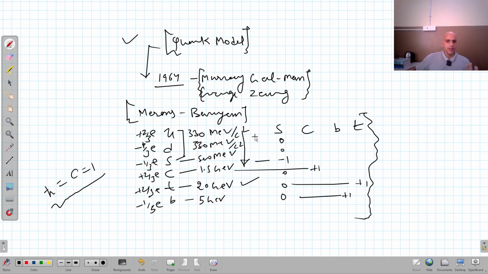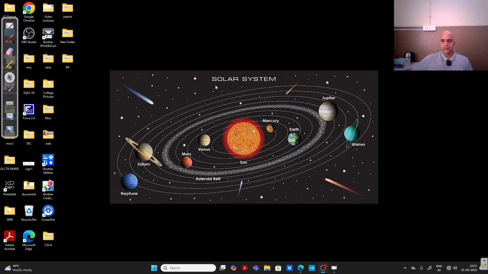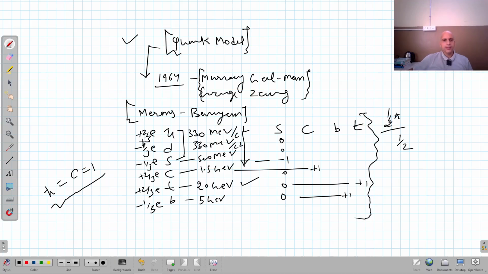As far as spin is concerned, we know that all these quarks have half integral spin, 1 by 2 ħ, or simply we can say 1 by 2. As all these quarks have half integral spin, they are basically fermions. As far as the baryon number is concerned, it is B equal to plus 1 by 3 for all these quarks. Remember that when we talk about the anti-quarks, the anti-particles of these quarks, these properties will get inverted, meaning the sign will get changed.